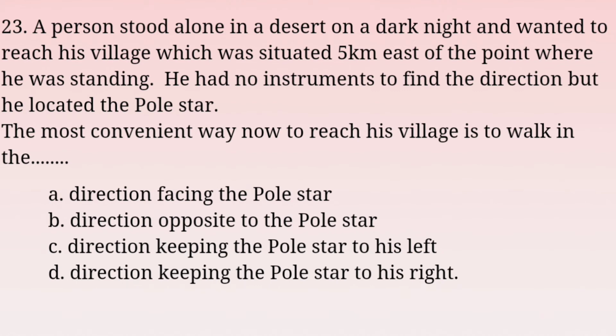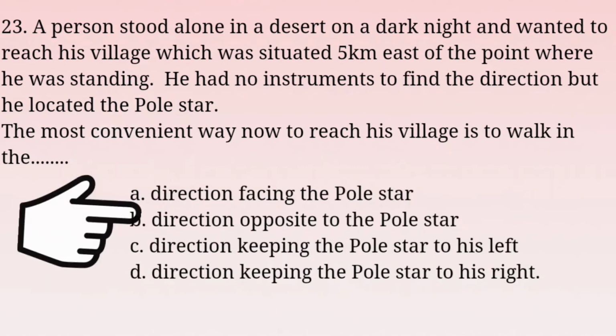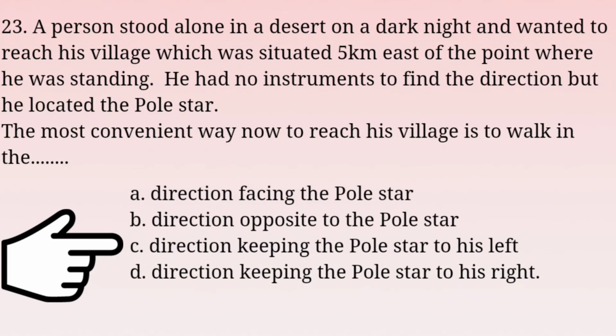Here we want to note that the person wants to go to the eastern point. His village is situated in the eastern point, so he is now alone in a desert, and how can he identify the eastern position? Here if he walks facing the Pole Star, it will be north. Pole Star is always directing north, and if it is opposite, it will be south. Then right or left? The answer is option C. Direction keeping the Pole Star to his left.